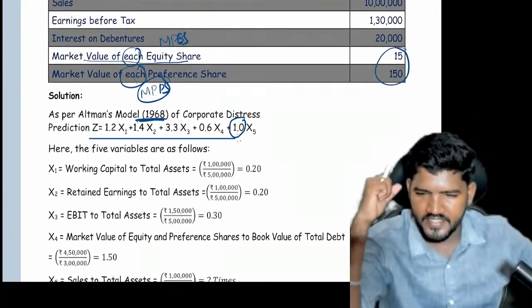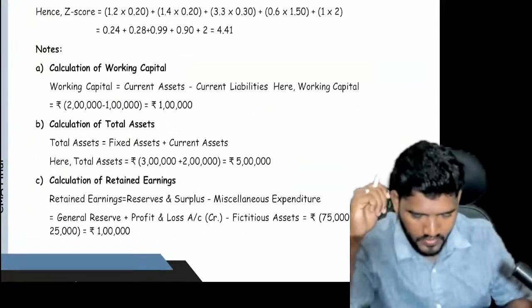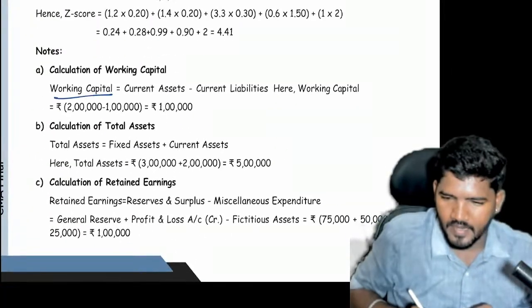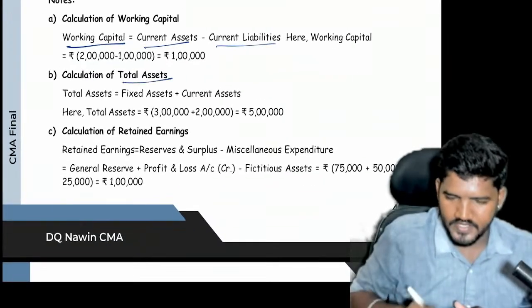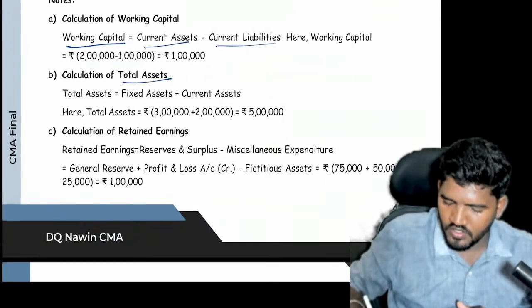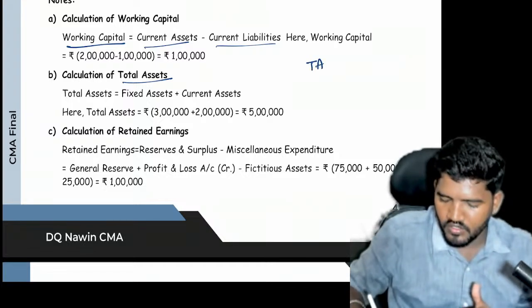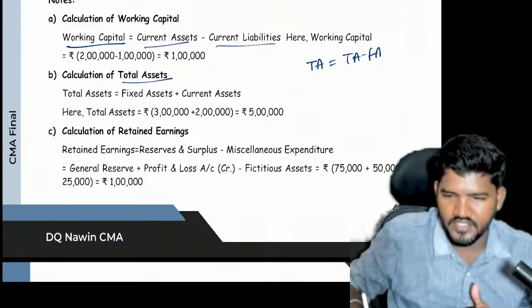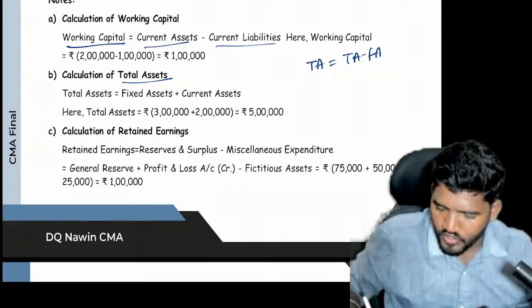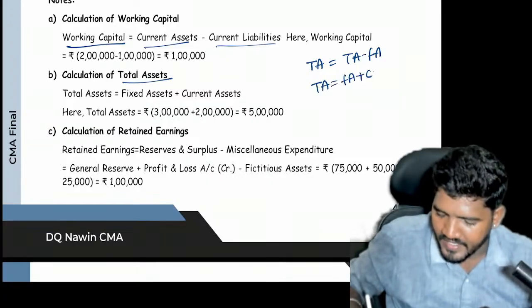Okay, I decided it's a 1968 model. Let us calculate x1, x2, x3, x4. So you know how to calculate working capital: current asset minus current liability. Now next, total assets. You can take total assets from the balance sheet total. Total assets equals total assets minus fictitious assets, if any. You can also calculate like this: total asset equals fixed asset plus current asset.